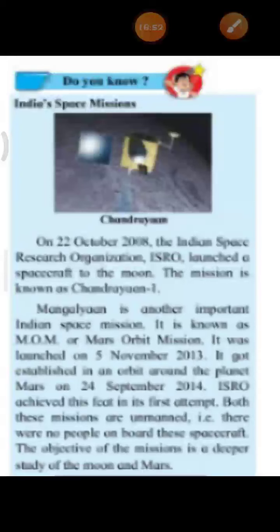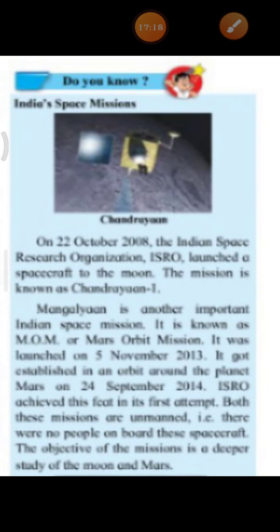Mangalyaan is another important Indian space mission. Okay, children. I'll show you the Mangalyaan. See, the first picture from the top. It is known as MOM or Mars Orbit Mission. Mangal, we call it in Hindi and Marathi, and in English we call it Mars.